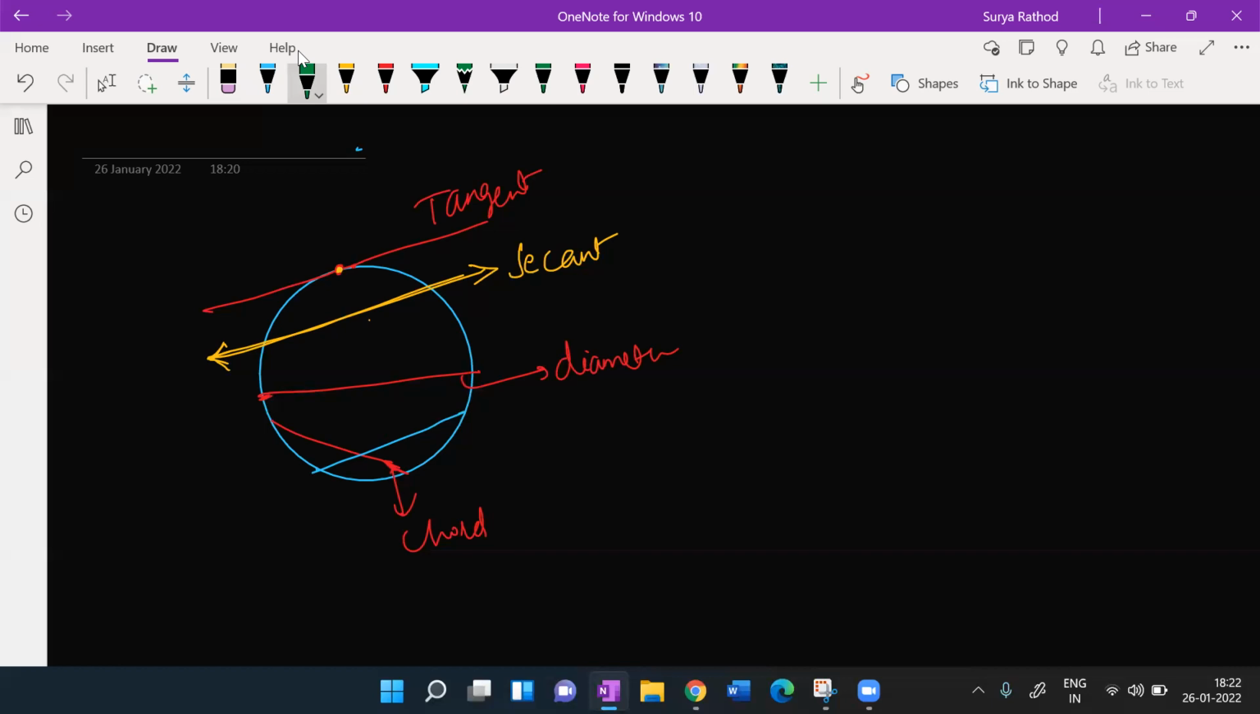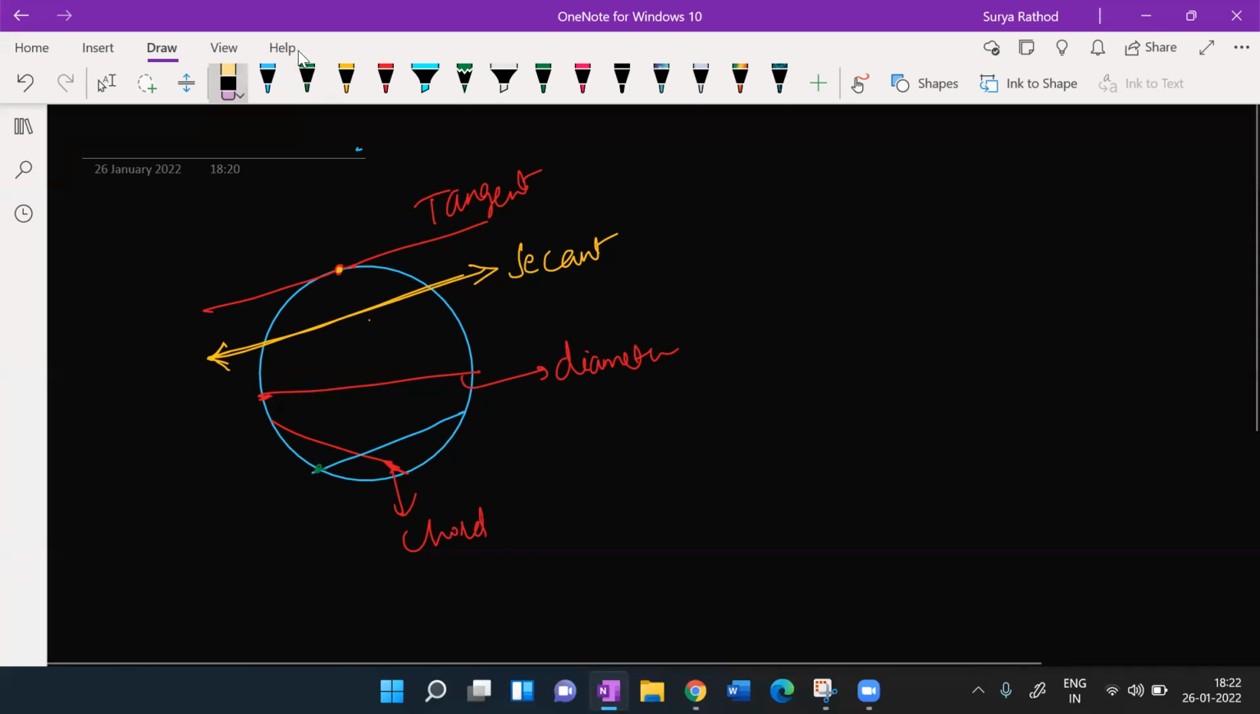Sir, but it can't be called as tangent, right? Which one? This blue color one? This blue color, it can't be tangent. Tangent is nothing but it should touch a circle at only one point. You understand my point? Yes, sir. हाँ.